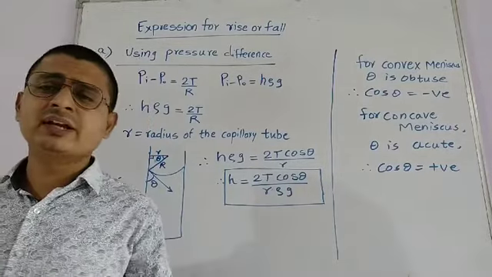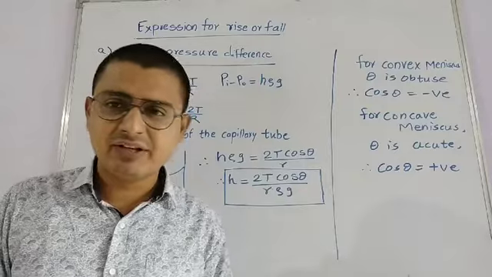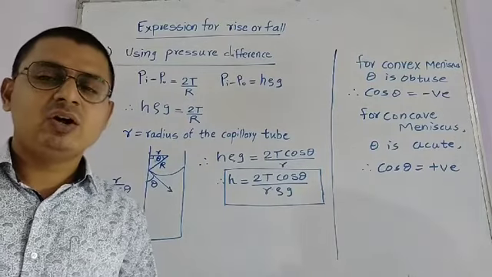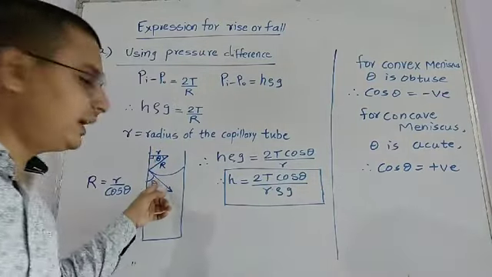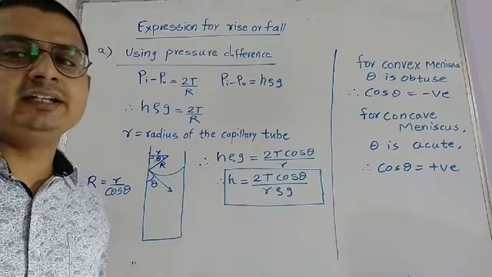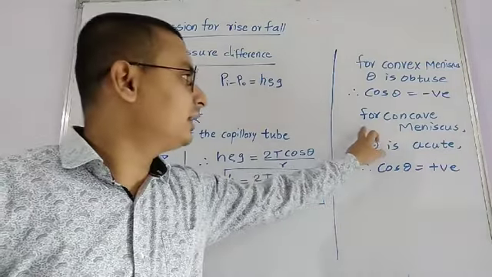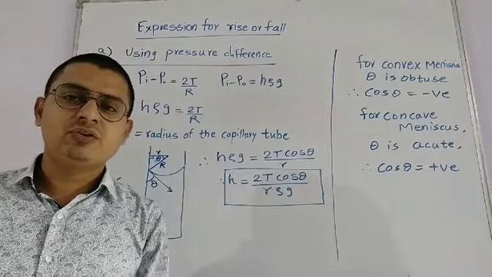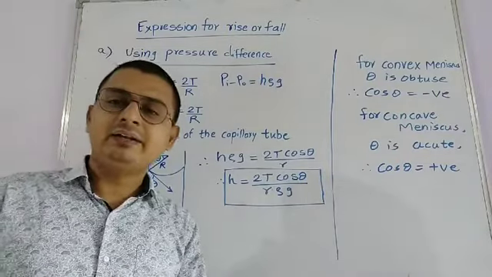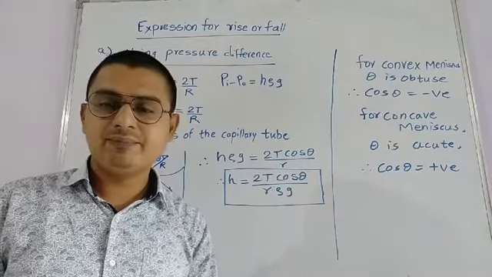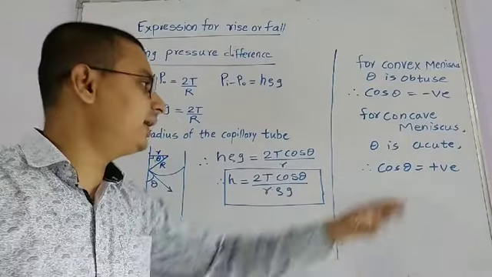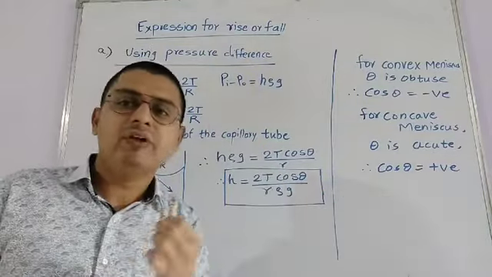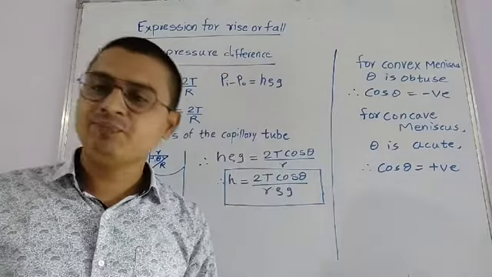Suppose there is a liquid that completely wets the surface; the shape of the liquid will be concave, and in a concave meniscus the angle of contact is less than 90, which we call acute. So when the angle theta for the concave meniscus is acute, therefore cos theta is positive. The whole expression will be positive and there will be a rise in the liquid. Please remember that where cos theta is positive, this height will be above the surface of the liquid, that is, you will obtain a positive height.